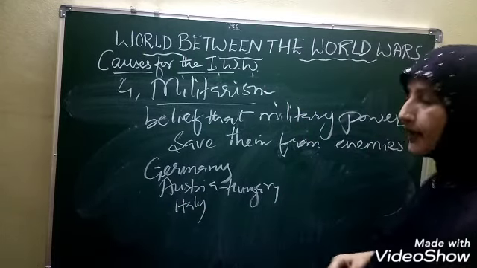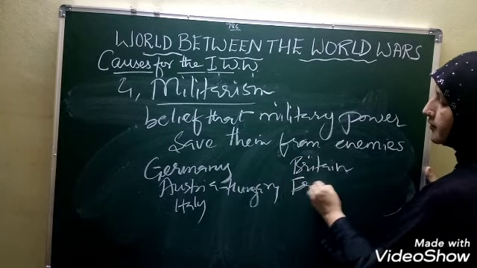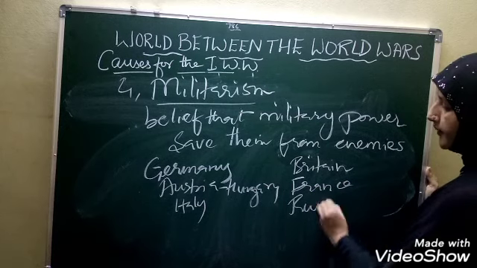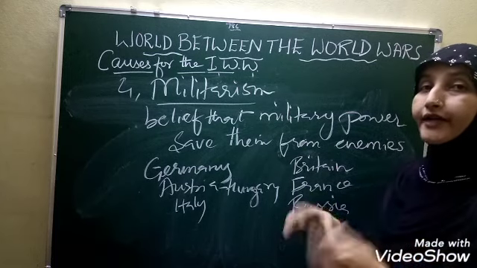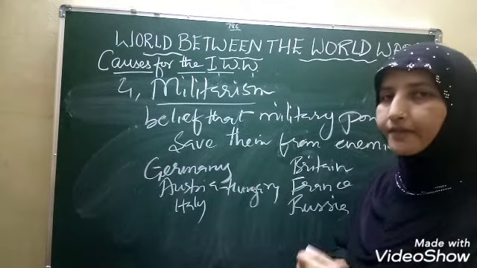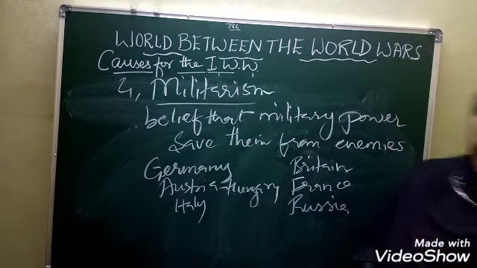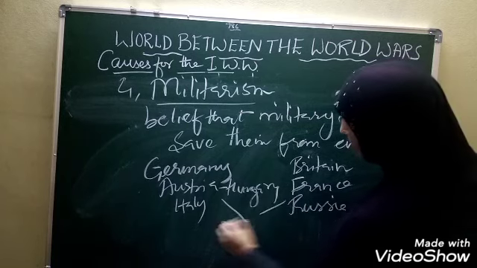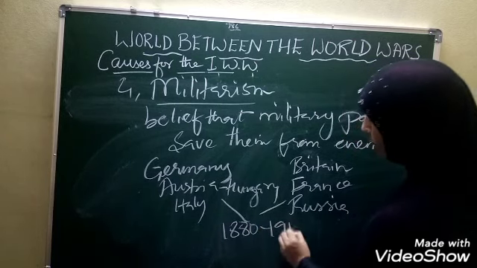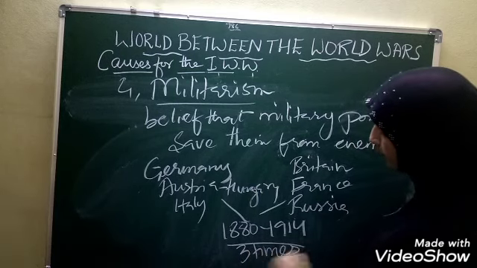What are those from the other side? The other side was Britain, France, and Russia. So what they did, children? These countries increased their expenditure on military. They increased their expenditure nearly about three times more from the year, children, about 1880 to 1914. Their expenditure increased to three times.